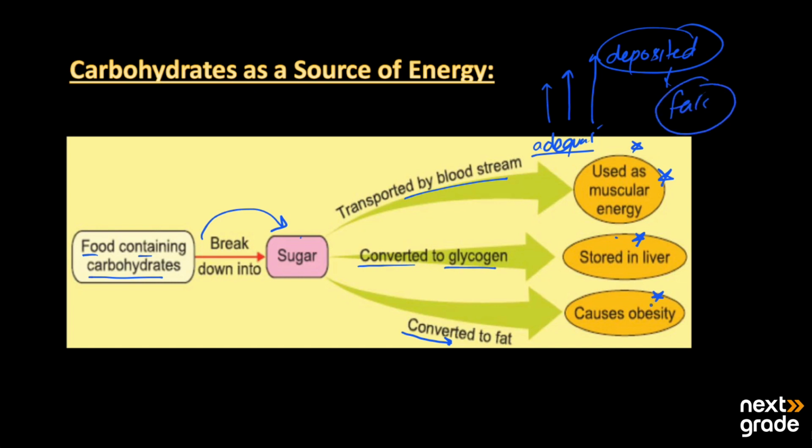So it causes obesity. We require just a simple and adequate amount, not too much and not too low. If we take a low amount, the energy in our body will be lower than the normal level. So carbohydrates are required in a proper manner, and the level must be proper, not too high and not too low.